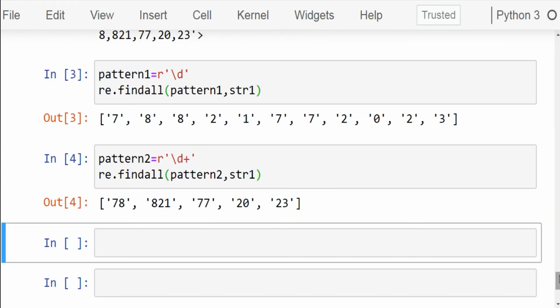Now let's discuss another example. Suppose you want to find only those numbers which are divisible by 7, then you can use the finditer function. Let's do it.